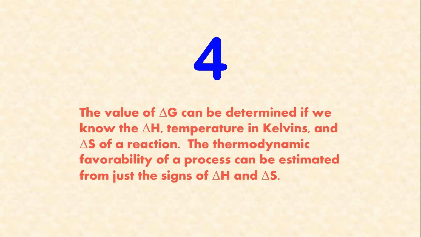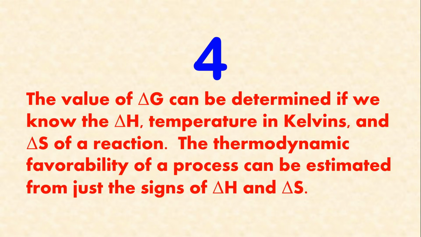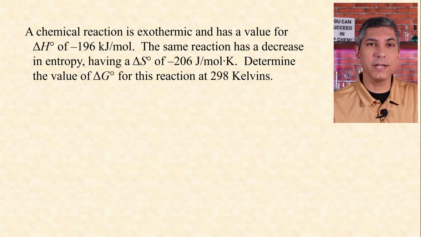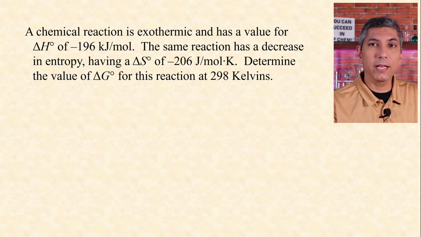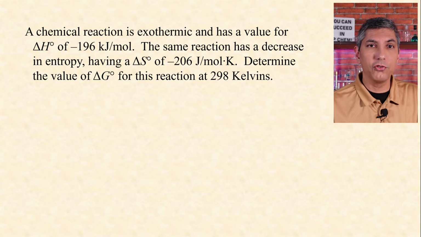Number 4, the value of delta G can be determined if we know delta H, temperature in kelvins, and delta S of a reaction. The thermodynamic favorability of a process can be estimated from just the signs of delta H and delta S. Imagine an exothermic reaction with a delta H of negative 196 kilojoules per mole. The same reaction has a delta S of negative 206 joules per mole per Kelvin. Determine the value of delta G for this reaction at 298 kelvins.